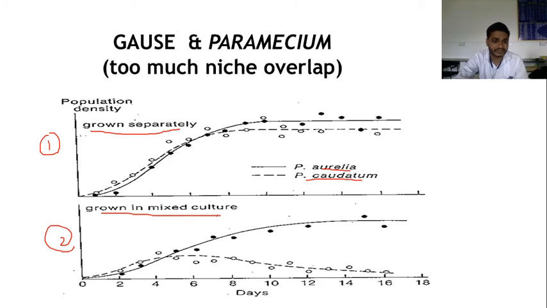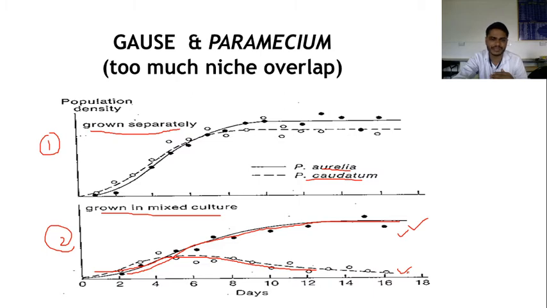At that time, Paramecium aurelia shows growth here, and Paramecium caudatum shows a declining graph here. That means the population of Paramecium aurelia increases and the population of Paramecium caudatum decreases. That means Paramecium aurelia is a better competitor than Paramecium caudatum.